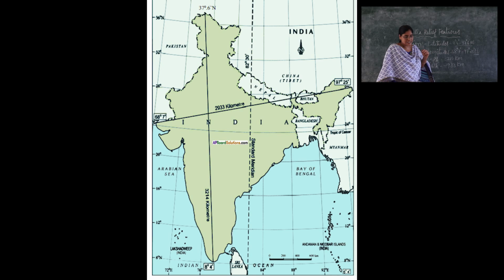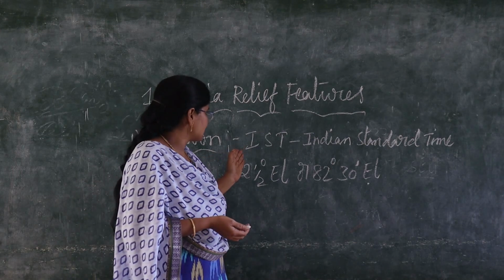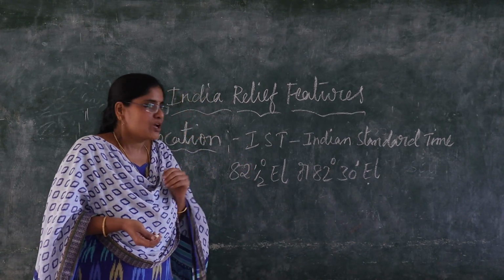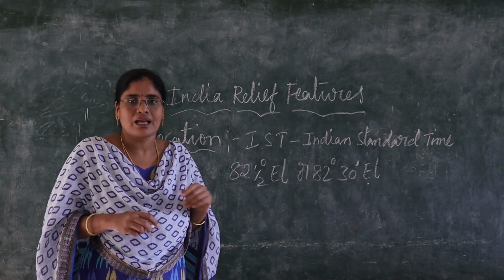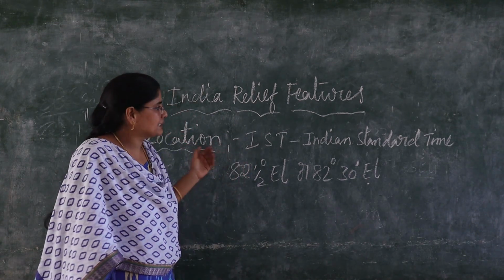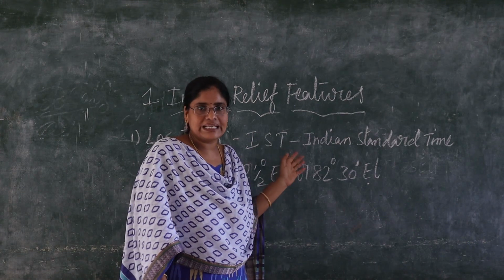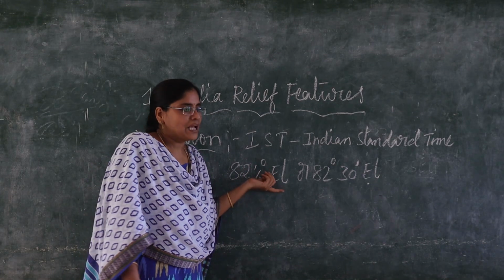The width of India is 2,933 kilometers. See, children, this is IST, Indian Standard Time. These are all points in our textbook, third page. The map is there, and that map we are discussing now. IST, Indian Standard Time. In the third page, the map is there.